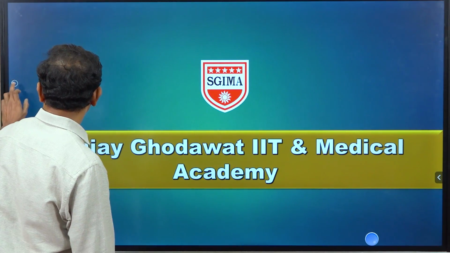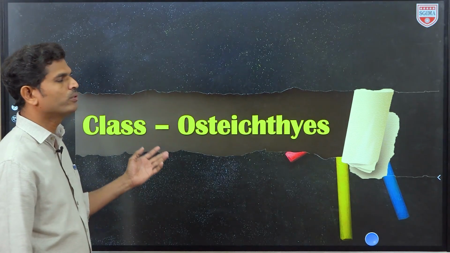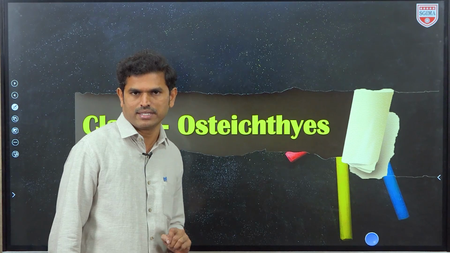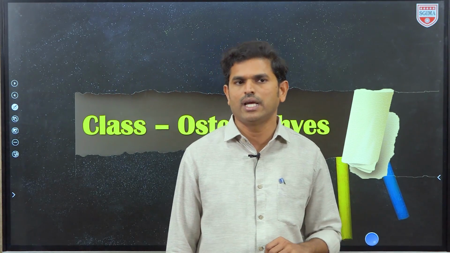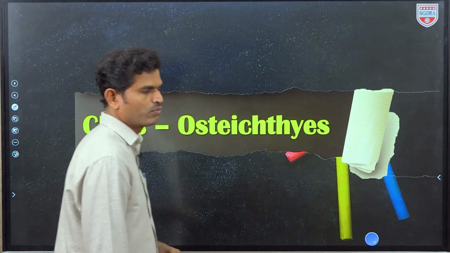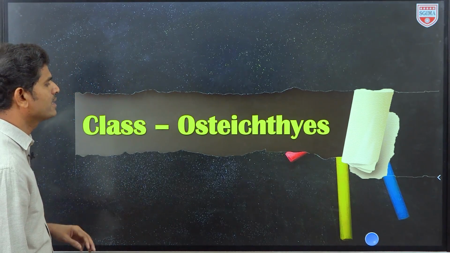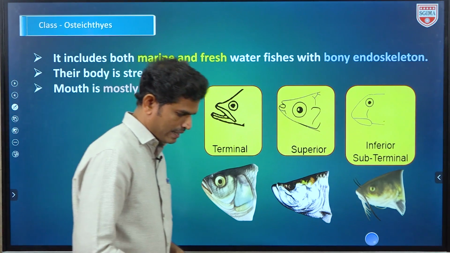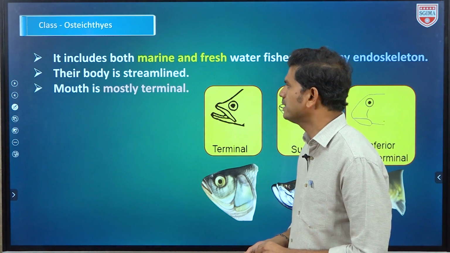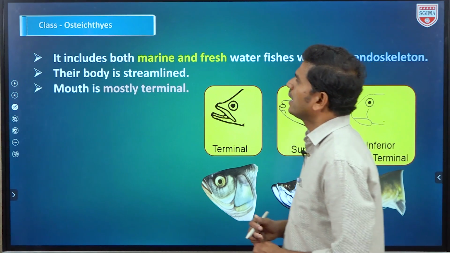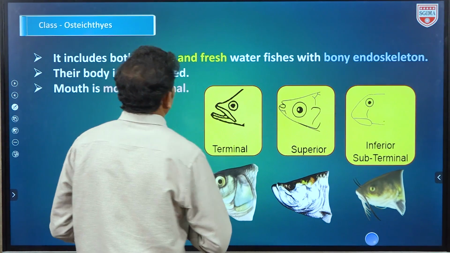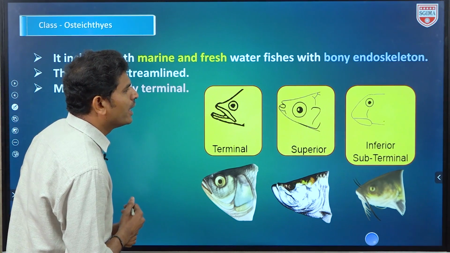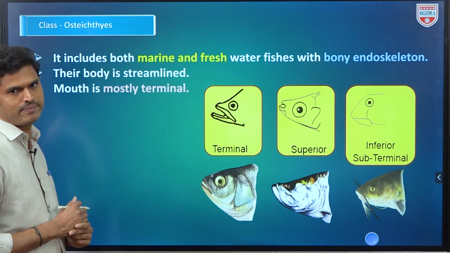Today in this session, we are going to discuss the general characters of Osteichthyes fishes, that is nothing but bony fishes. And afterwards, a few questions also we are going to practice. So let us see the general characters. According to NCERT, the first character is that it includes both marine and freshwater fishes with bony endoskeleton. This is the first point.